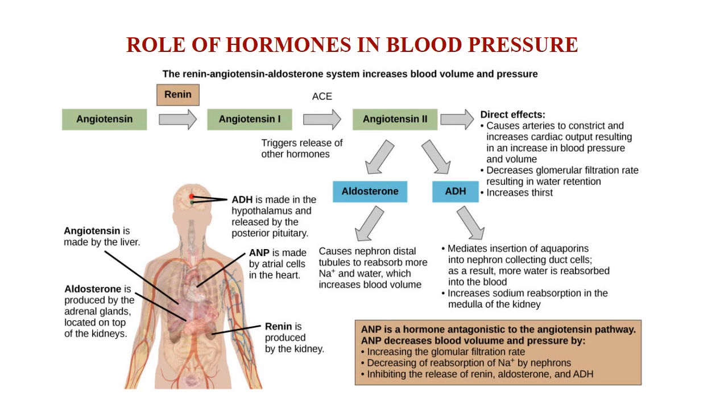This angiotensin 2 acts to stabilize blood pressure and the volume of the blood.